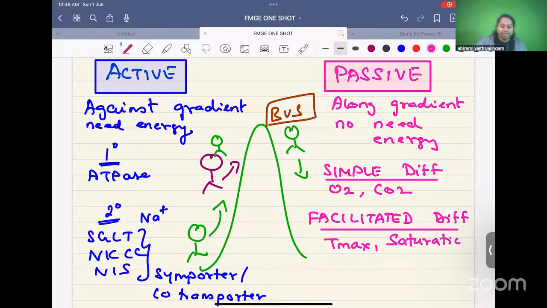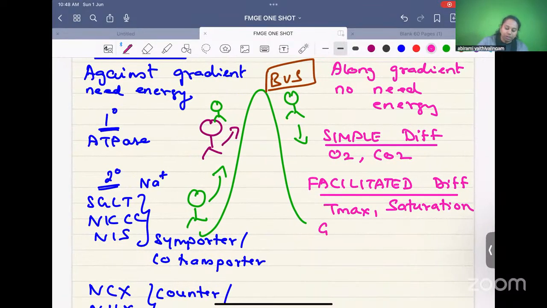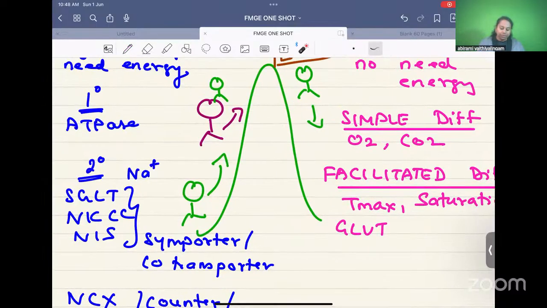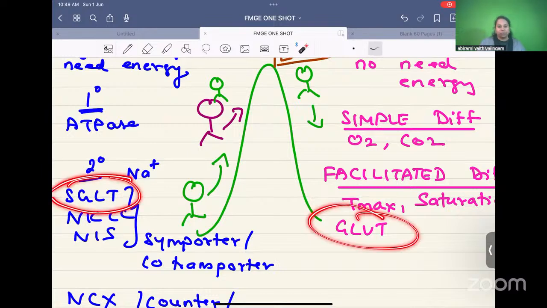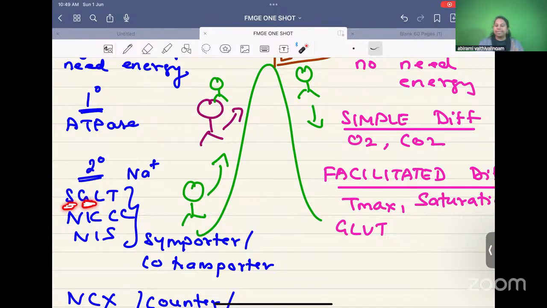Saturation. It will saturate. So Tmax and saturation are followed by facilitated diffusion, a carrier protein. As long as the carrier protein is there, it will carry you. If it is exhausted, you can't come down. Example, the GLUT transporter. This will carry only glucose. Remember the difference between SGLT and GLUT. SGLT is sodium along with glucose. It is a secondary active transporter. GLUT is only glucose. This is a facilitated diffusion.